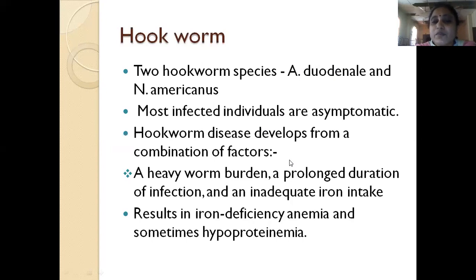Usually there should be a heavy worm burden and a prolonged duration of infection, along with inadequate iron intake, to cause the disease. Otherwise, the patient is usually asymptomatic. These infestations usually cause iron deficiency anemia, or they can cause hypoproteinemia also.